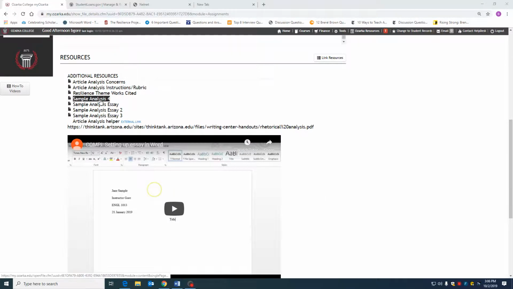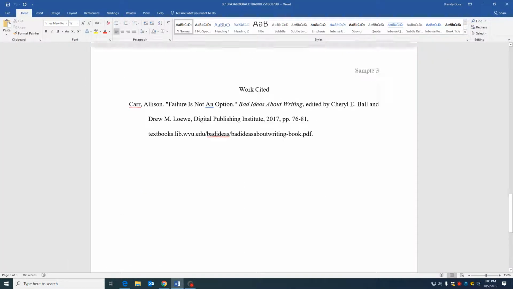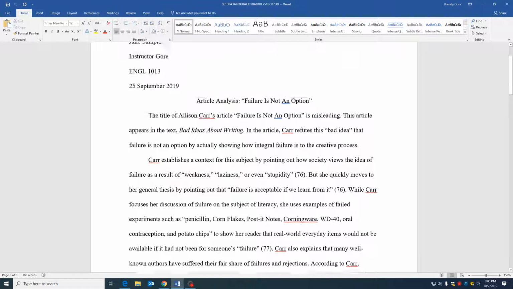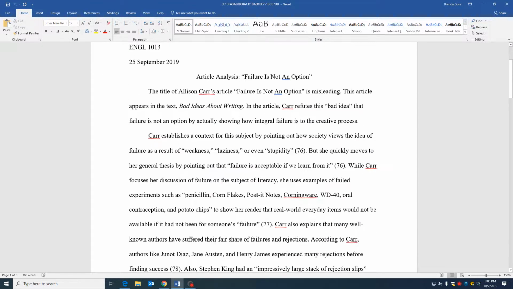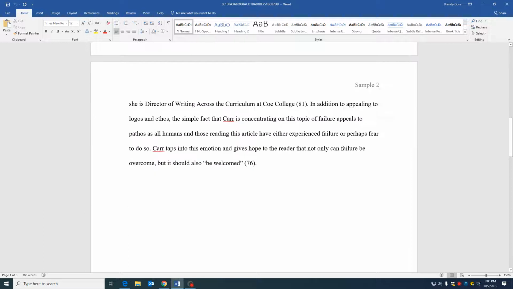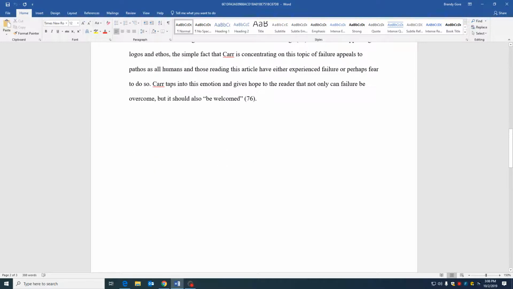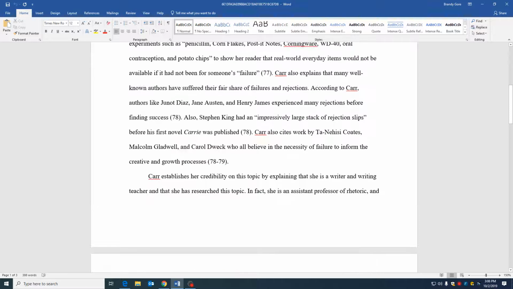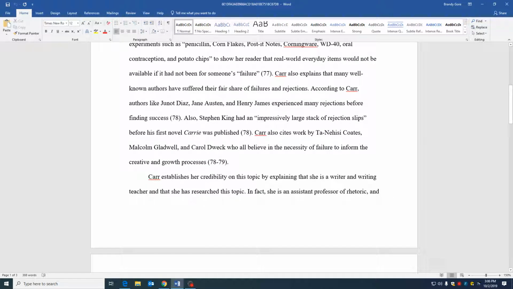So if you were to click on the sample analysis 4 essay, again, please look over this essay and look over all the sample essays just to get a handle on it. Just real quick, notice that there's not any full quotations in this thing. There are some weaved quotes. So you want to also limit your quotations in your essay, and page numbers come at the end of the sentence only, and they come whether we are paraphrasing or we are quoting directly. Anything that is credited to the author should have a page number when there are page numbers available.